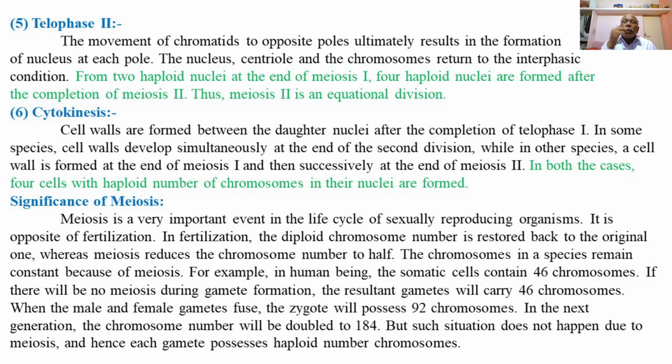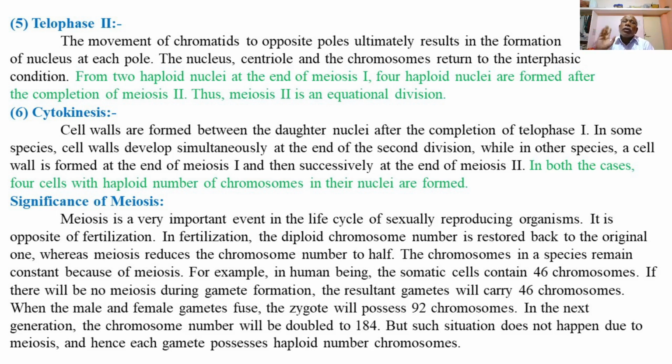During meiosis, the first meiotic division and second meiotic division result in the formation of haploid gametes, and the haploid gametes produced during meiosis are very important for maintaining the constant diploid chromosome number of a species from generation to generation.